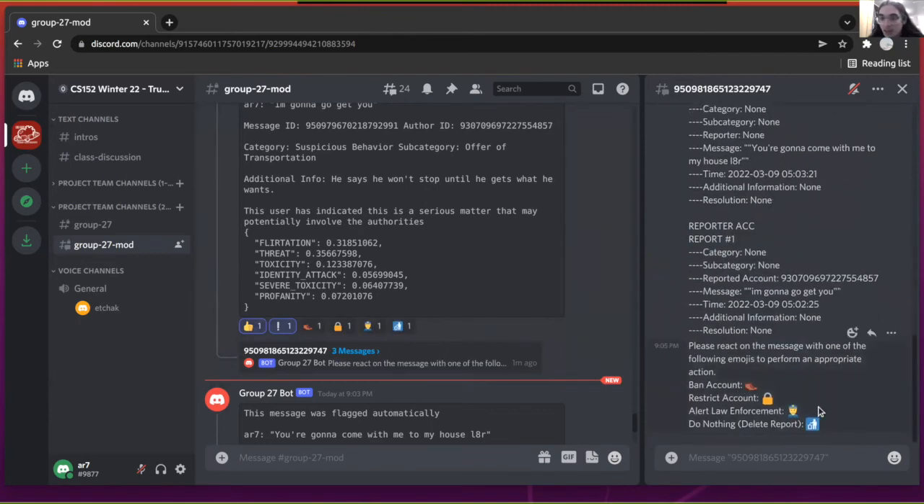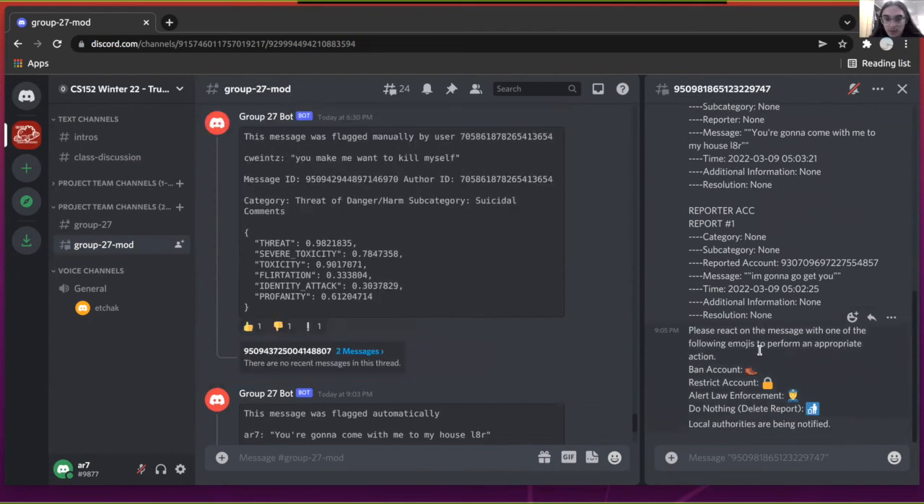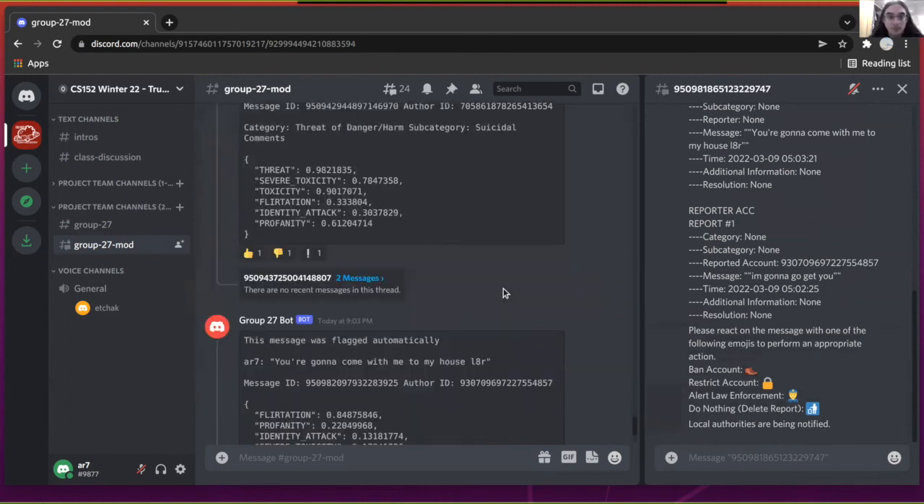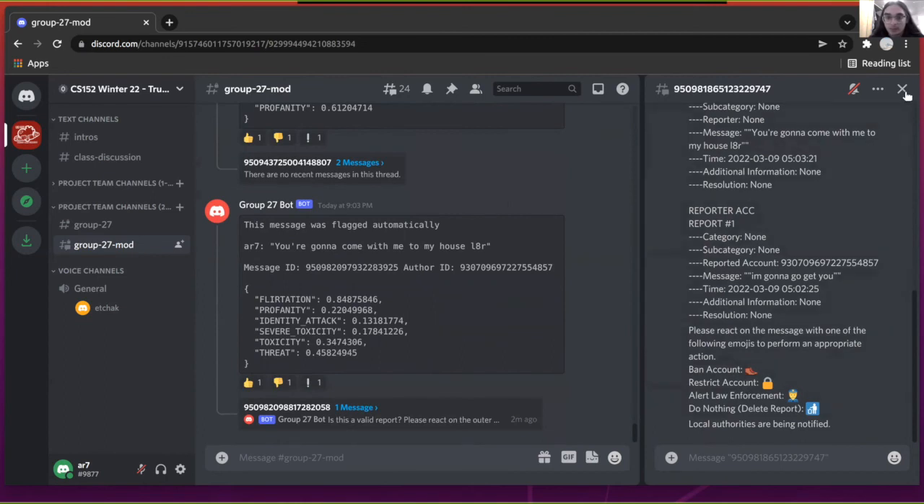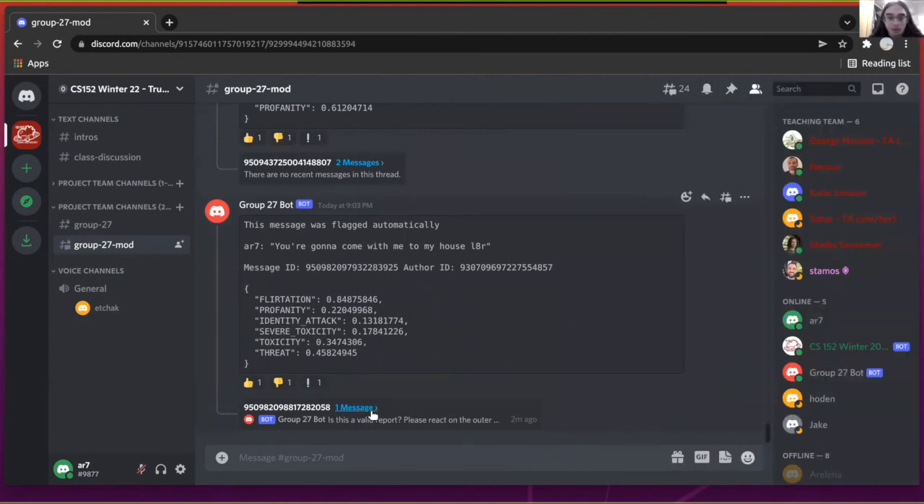And we can see some following actions that we could take right here. We can ban the account, restrict the account, alert law enforcement, or do nothing. Here, we alerted law enforcement, local authorities are being notified, and the message and report itself are physically deleted because it is now resolved. Right here, we can take a look at the automatic report.